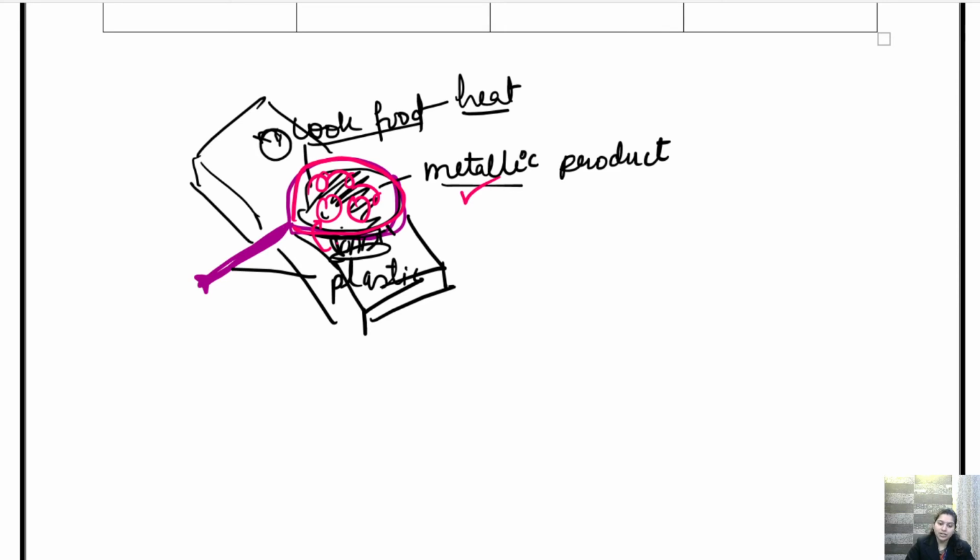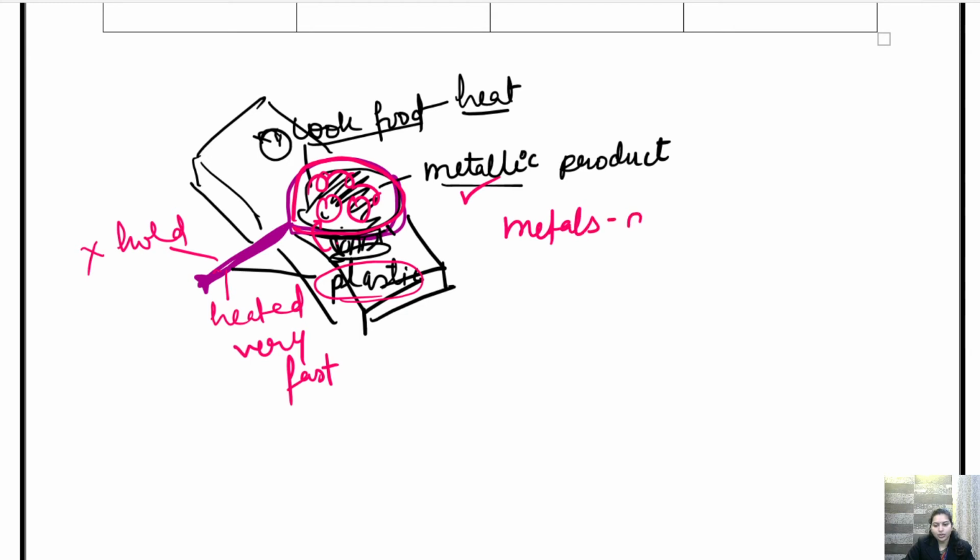Okay, but we cannot have the handle made up of metal. अगर ये मेटल का बना हुआ तो it will get heated very fast and we will not be able to hold it. ठीक है, हम इसको होल्ड नहीं कर पाएंगे. That is why it is made up of plastic. Getting it? So it proves that metals are good conductor